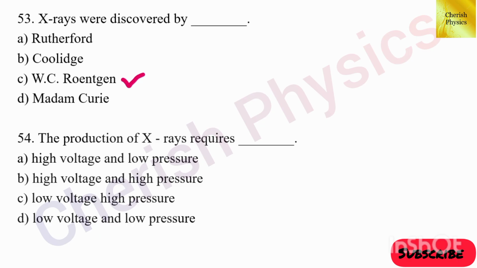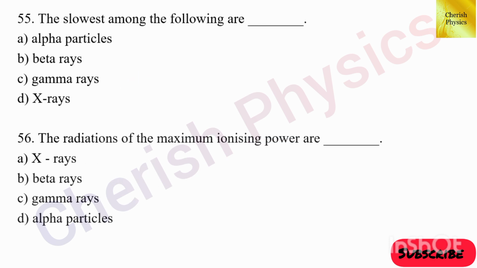54th question. The production of X-rays requires dash. The answer is option A, high voltage and low pressure. 55th question. The slowest among the following are dash. The answer is option A, alpha particles.